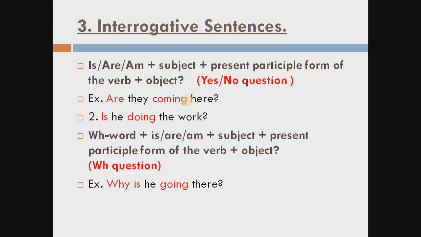Now the third one is interrogative sentences. How to make interrogative sentences for the present continuous tense? Again, there are two formulas, one for the yes/no question and one for the WH question. In a yes/no question you have to give the answer only in yes or no. And what is a WH question? In this type of question you have to give the reason also for the question.